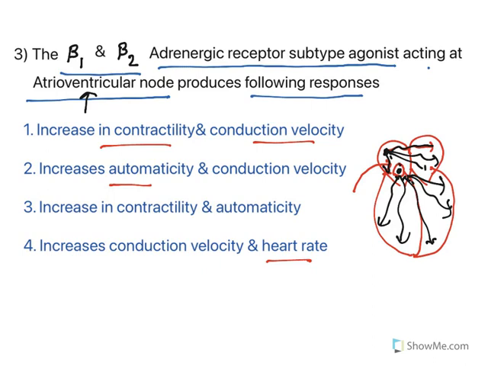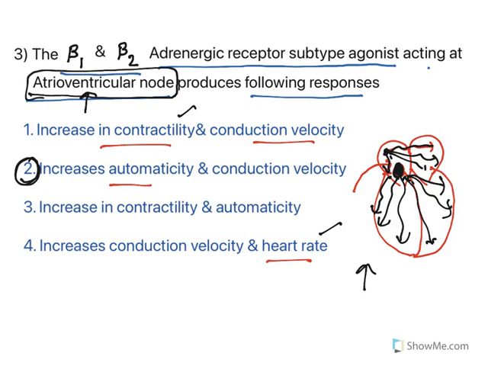So when beta receptors are activated at this node, it increases automaticity and conduction velocity. So this qualifies as the only answer, not everything else. Increase in heart rate and increase in contractility respond to cardiac muscle, not to nodes. So the question is selectively asking about the AV node.